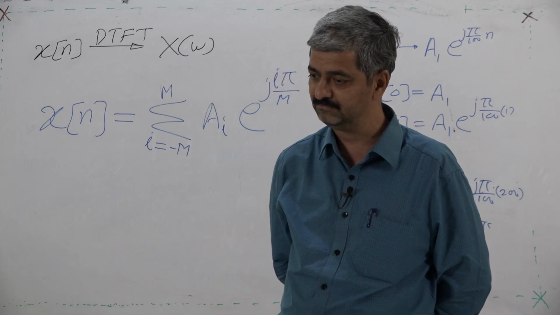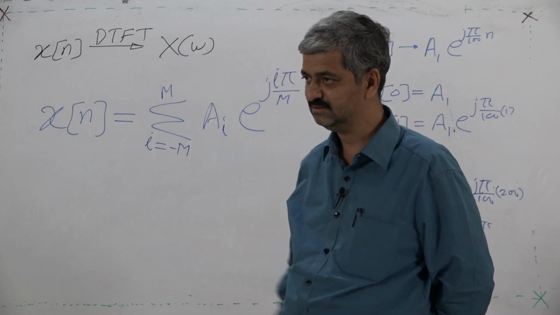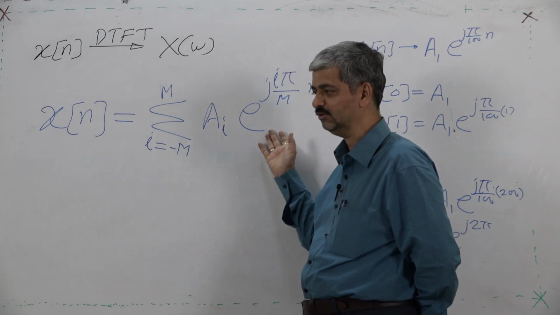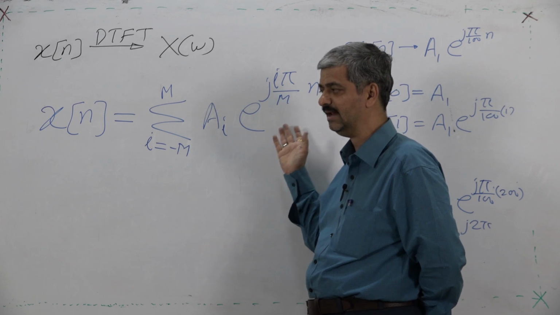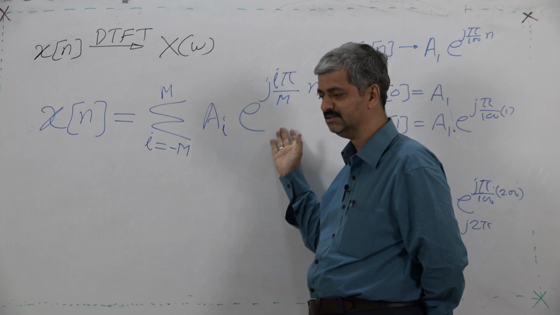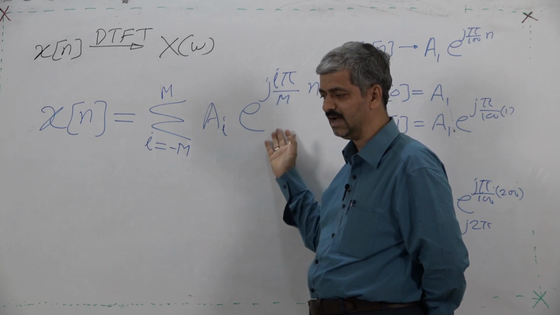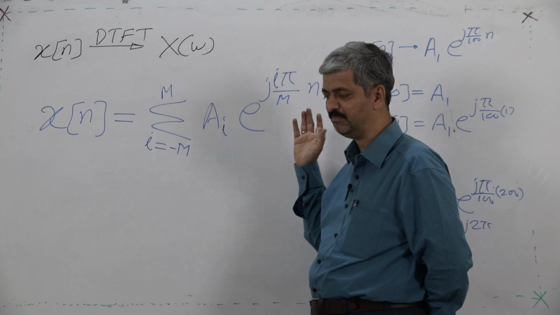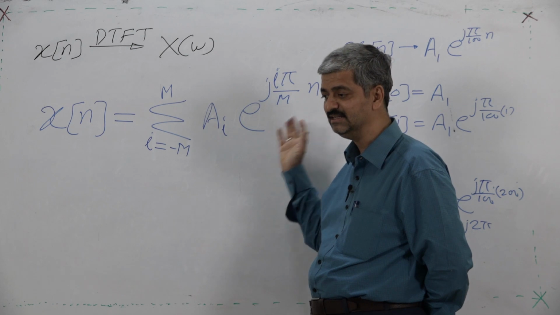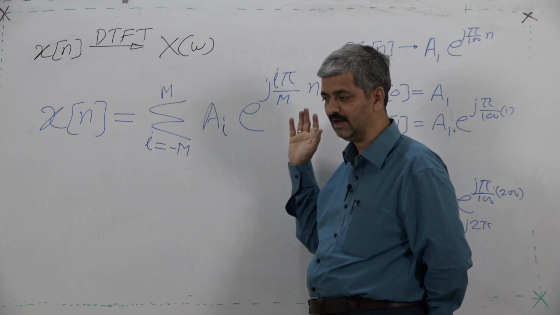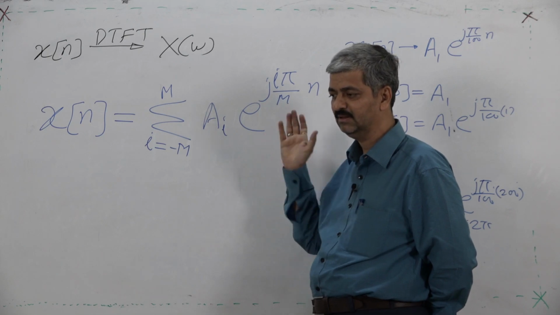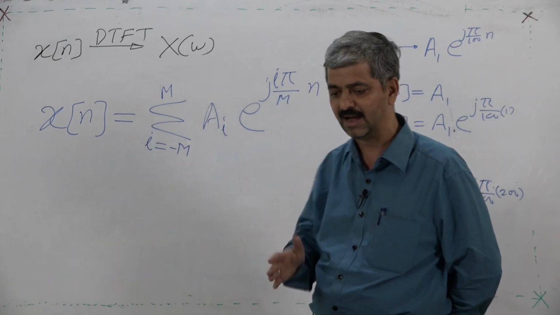Now there is a problem. The problem is that the sequences which I take are rotating points, rotating at a speed I pi upon m, where I is an integer. Since I is an integer, it is an integral dividend of pi.